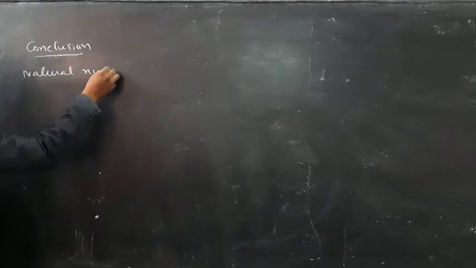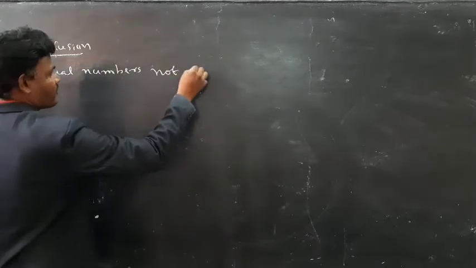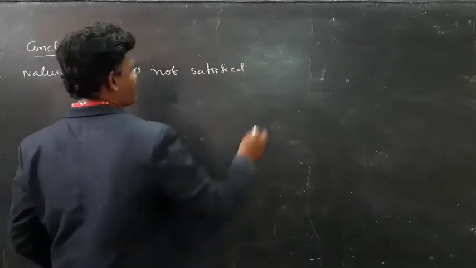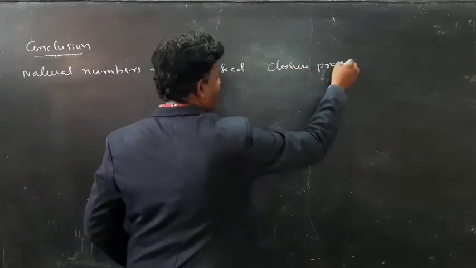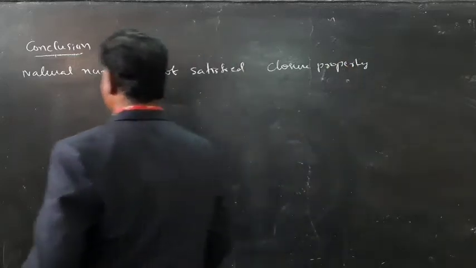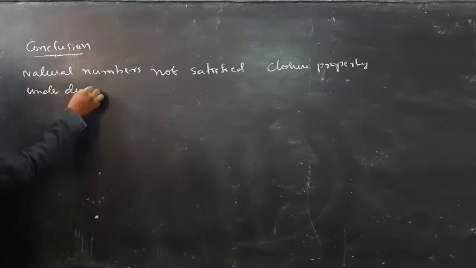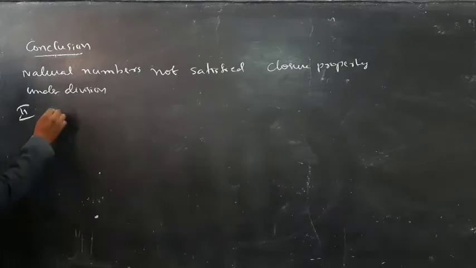So conclusion. Here what is the conclusion? Natural numbers do not satisfy closure property under division. So next I am going to take whole numbers.